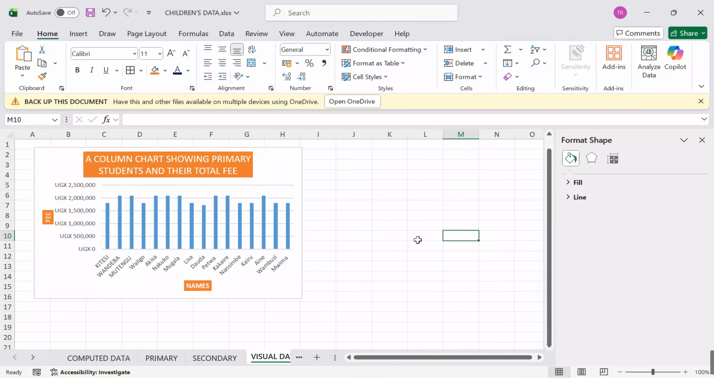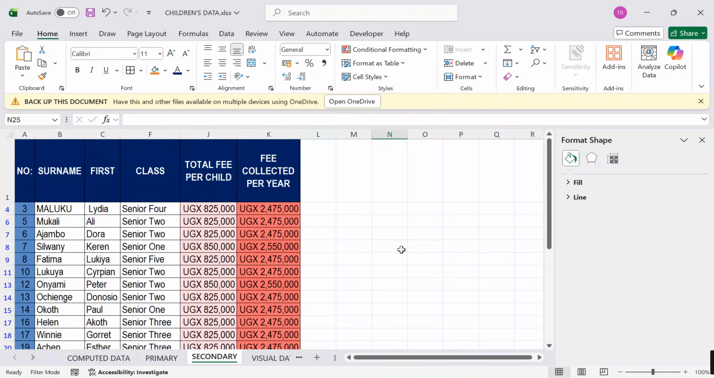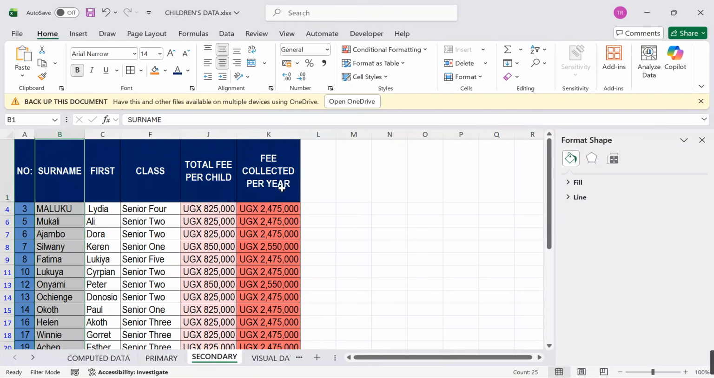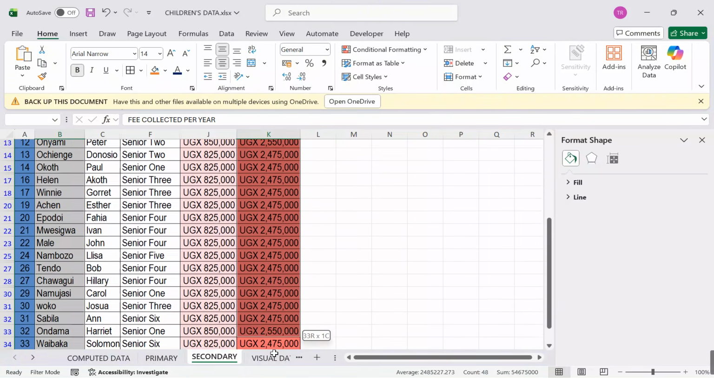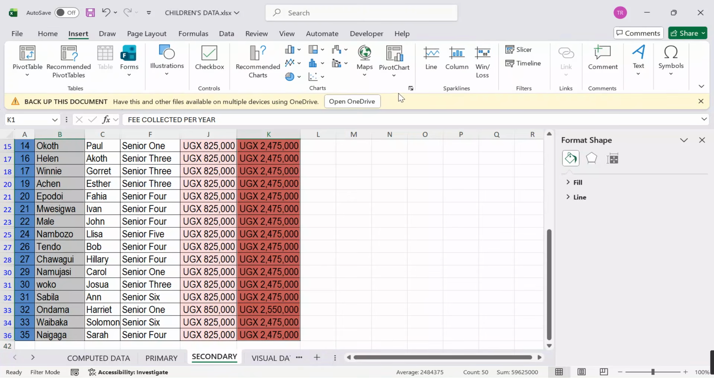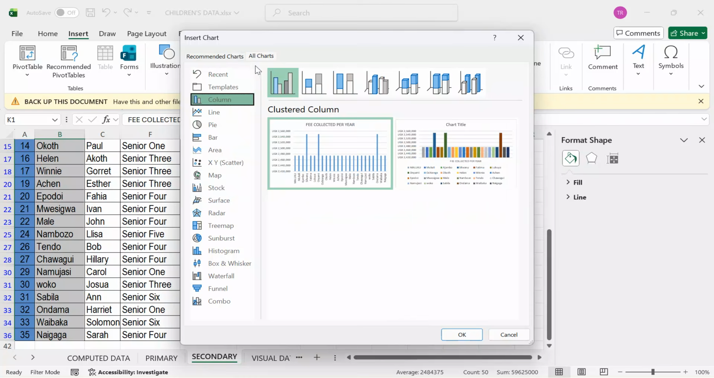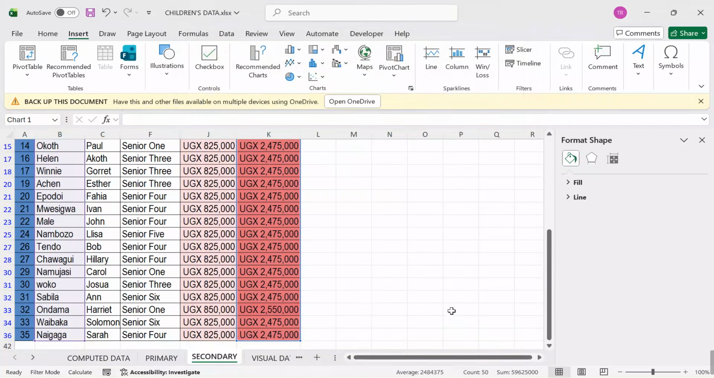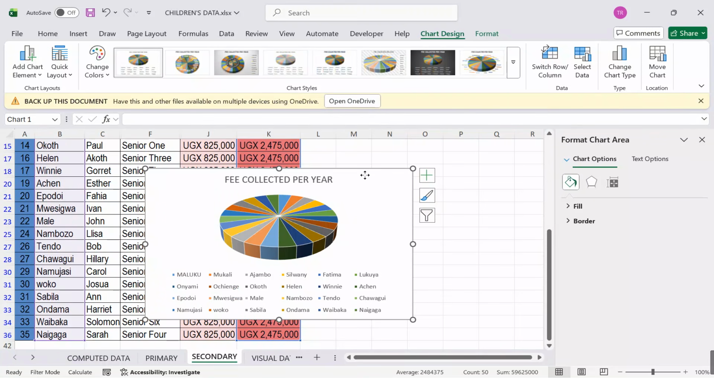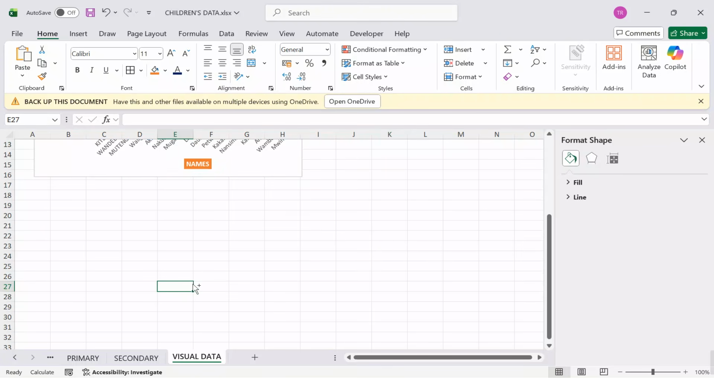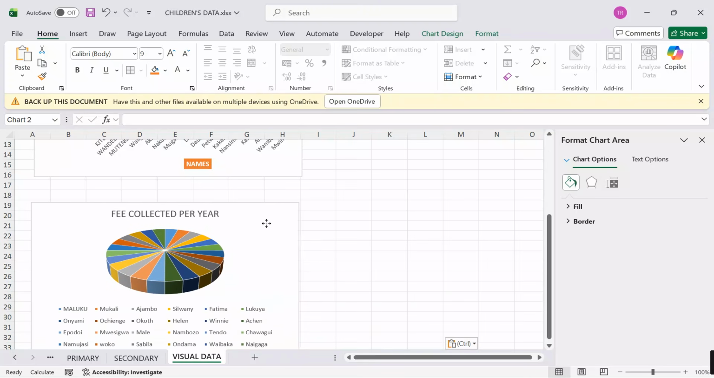So now after doing that, I will also go on, I say, let me also compose a chart for the secondary. Very fast. Highlight the secondary learners, come to the fee collected, highlight it very fast. After highlighting, then go to the insert, click the charts ribbon launcher, say go all charts, pie chart. Let me take a 2D, and then I click OK. When I click OK, my chart will come. Ctrl X, come back to your visual data. Let me put my chart down here to see that we can have a mixture.